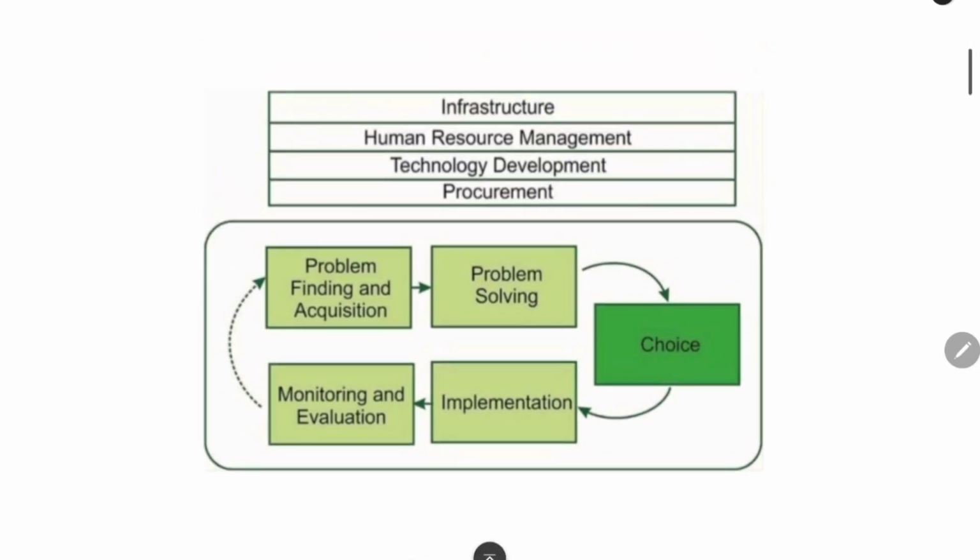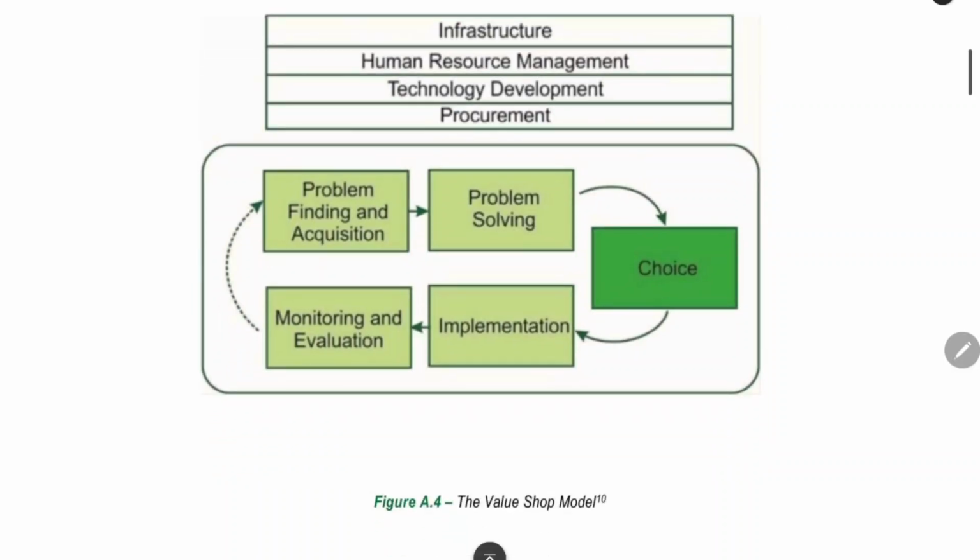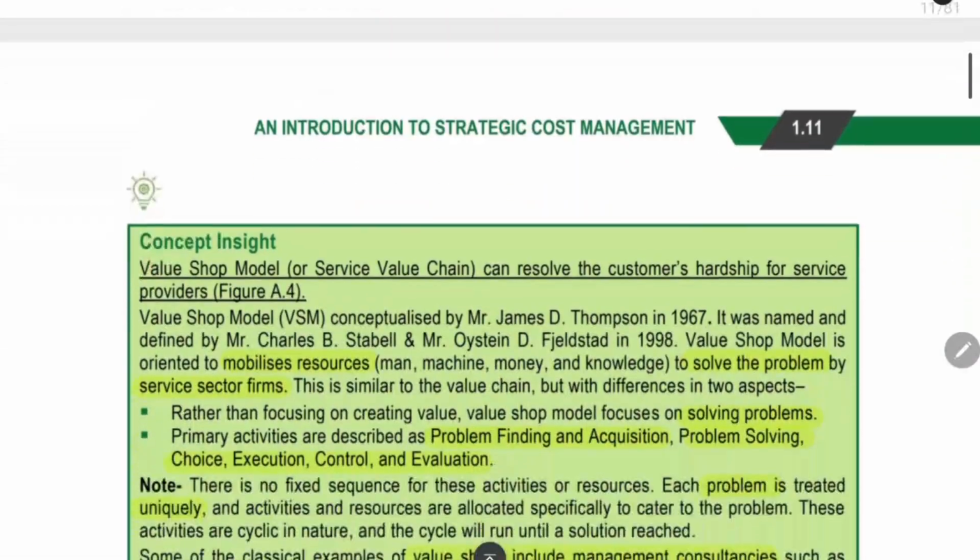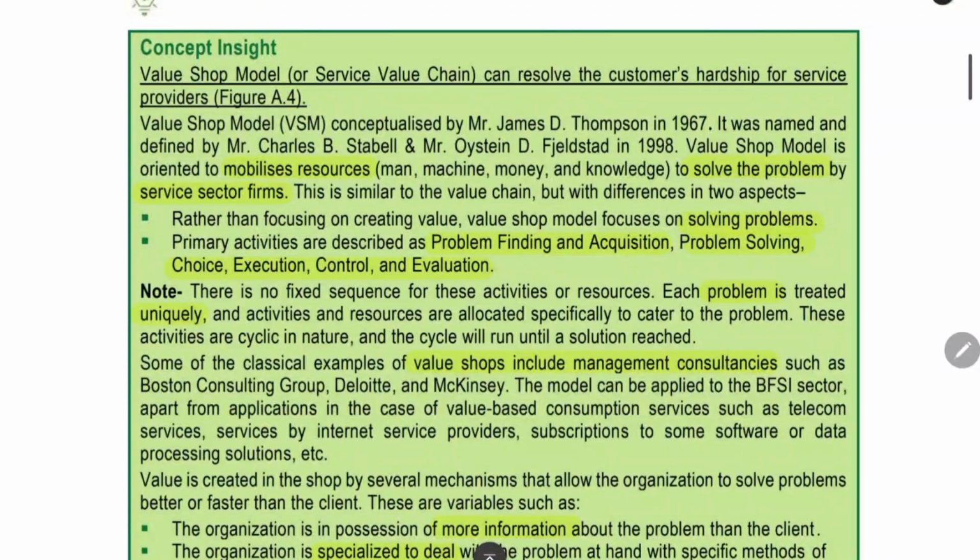For support activities, we have the same things: infrastructure, human resource management, technology, procurement. But the primary activities, inbound logistics, outbound logistics, marketing and sales, are transformed into problem-related discussion. For that, they have given a concept inside, the value shop model, which person created it, which year it was created, how it works, all that they have given here. The value shop model is oriented to mobilize resources and solve problems by the service sector firm.